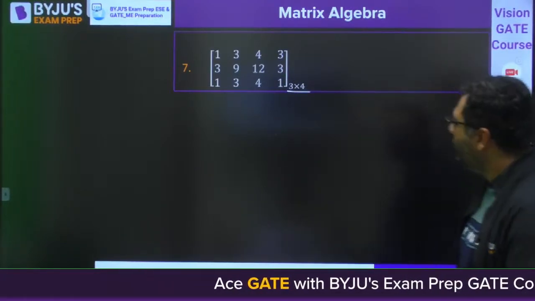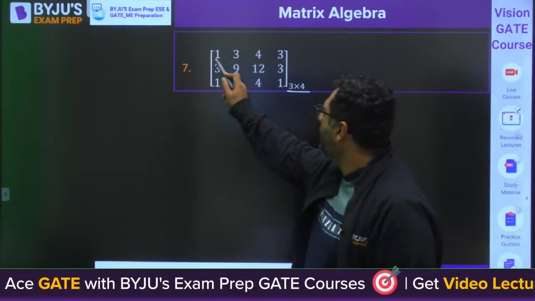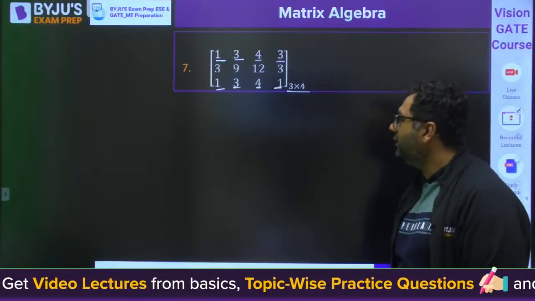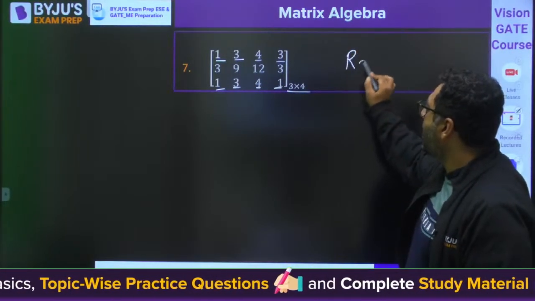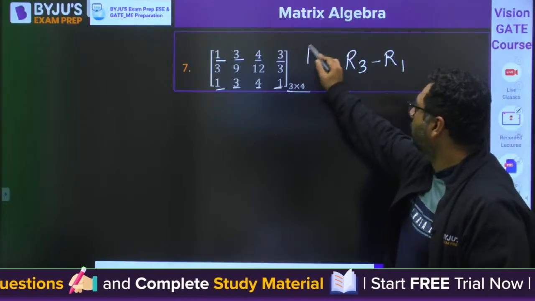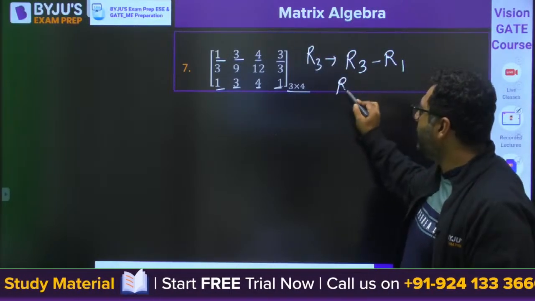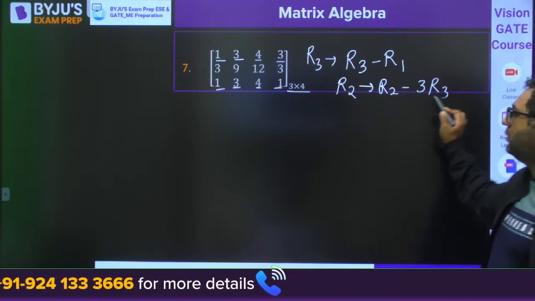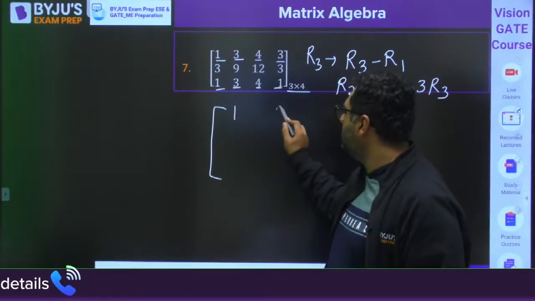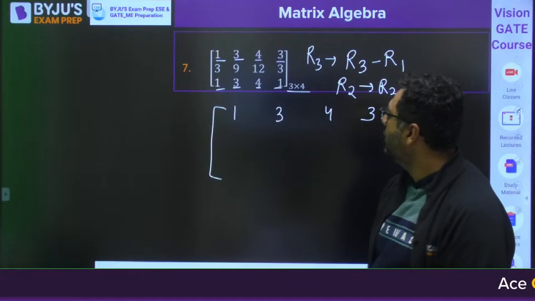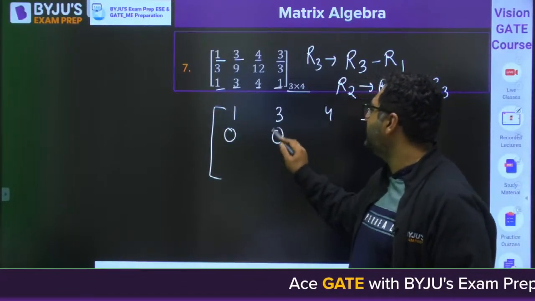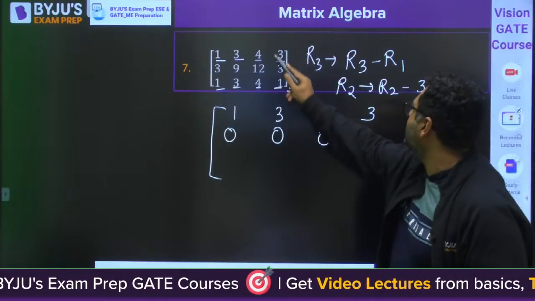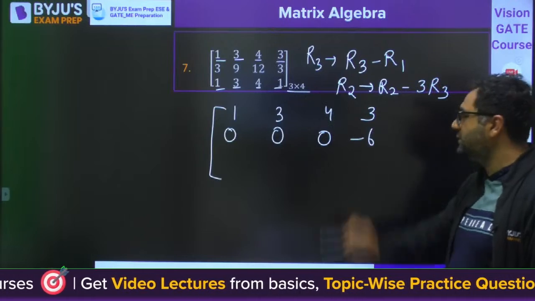Okay, so if you see this, first of all, 1, 3, 4, 3, 1, 3, 4, 1. And my dear, when you operate R3 minus R1, and you operate R2 minus 3 R3, you would be getting 1, 3, 4, 3. 3 minus 3 is 0, 9 minus 9 is 0, 12 minus 12 is 0, and 3 minus, 3 into 3 is 9, 3 minus 9 is minus 6.